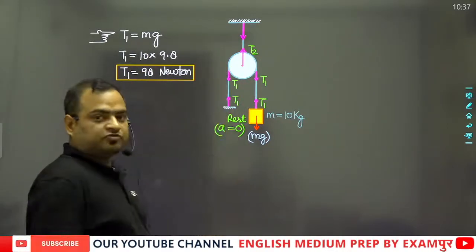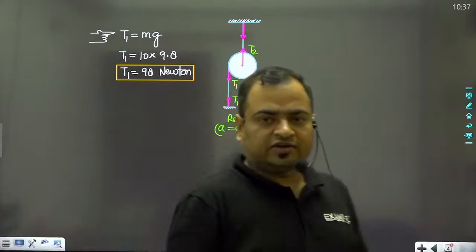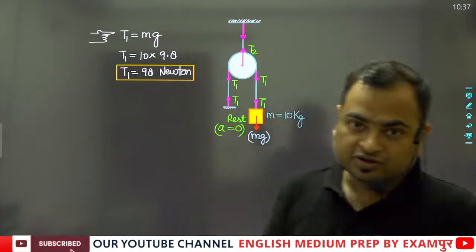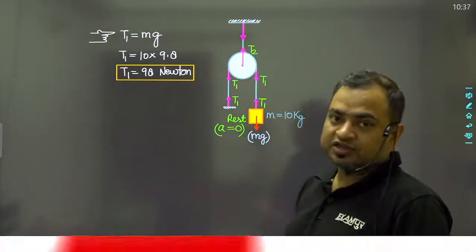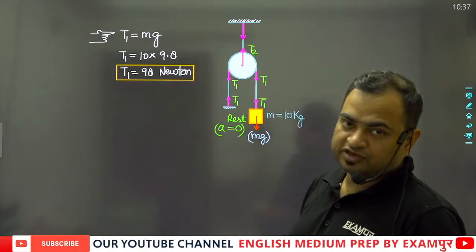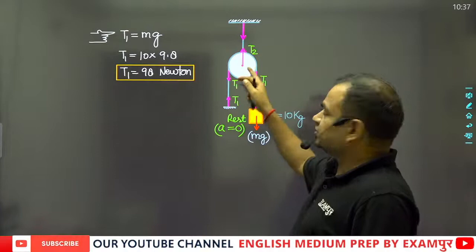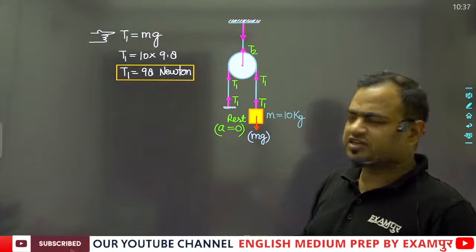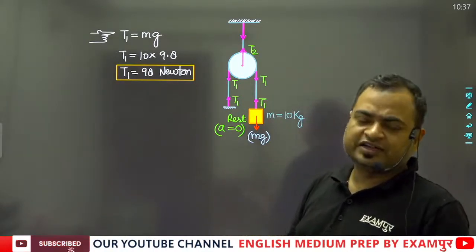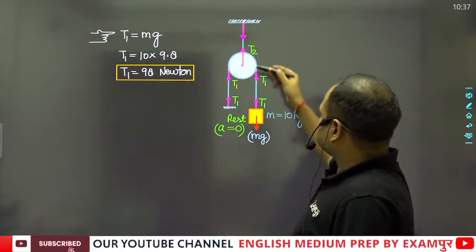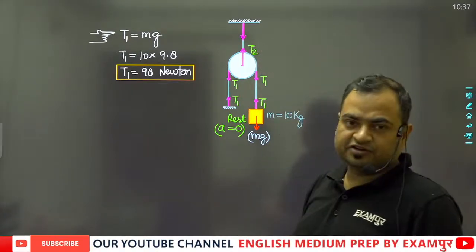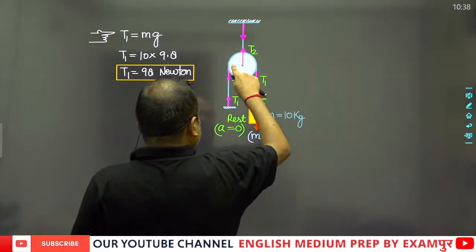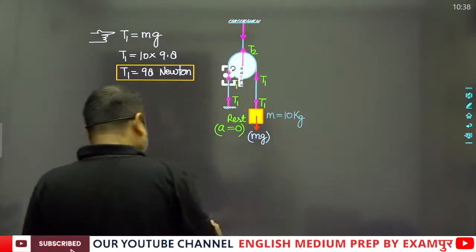Suppose that now we are interested in finding the value of the tension T2. Then to calculate the value of the tension T2, we will have to draw the net force acting on this pulley. Then we can find the value of T2, because here you can see that two forces are actually acting. Two forces means tensions. As I have already told you, tension is also a force. Here the tension T2 is acting vertically upwards, and the two T1 tensions are acting vertically downwards.